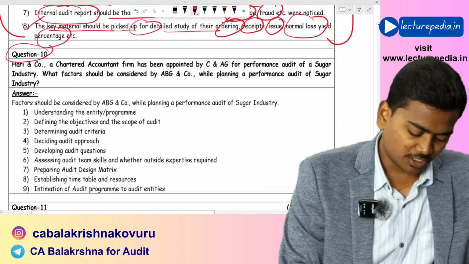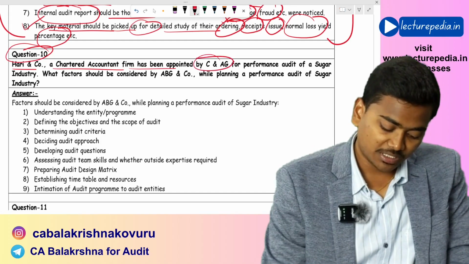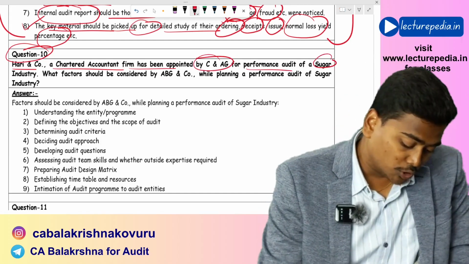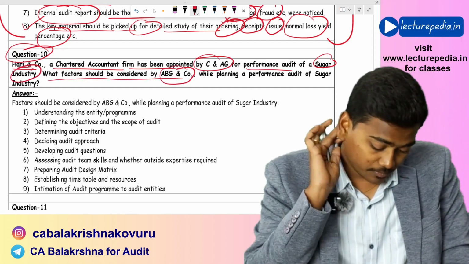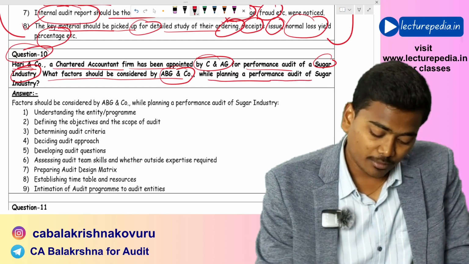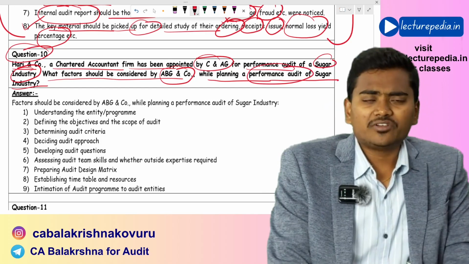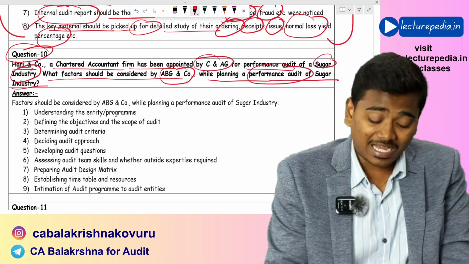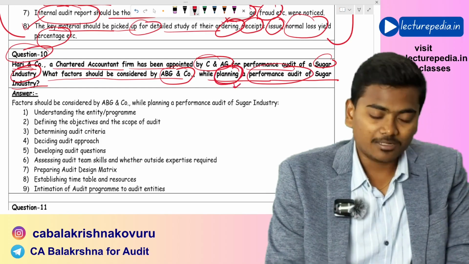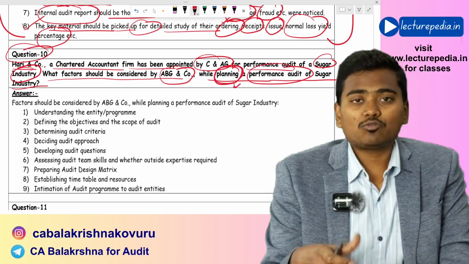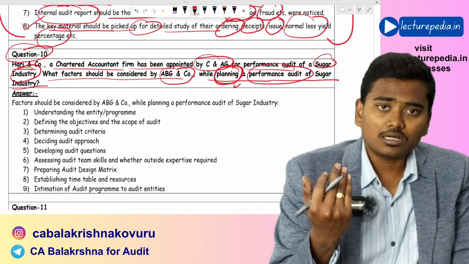Next, question number 10, a basic question, a general question you can say. Hari and Company, a chartered accountant firm, has been appointed by C&AG for performance audit of sugar industry. What factors should be considered by ABG and Co while planning performance audit of sugar industry? Performance audit means economy, efficiency, effectiveness. But here he is asking what factors to be considered while planning. So in the planning stage, what areas to be considered by the auditor, which is a general answer.